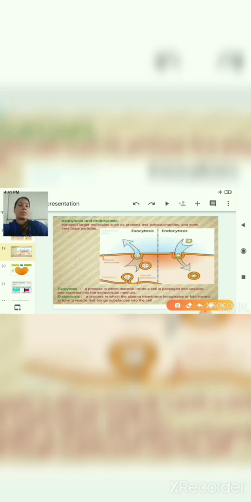In exocytosis, something is moving from inside the cell to the outside environment through the plasma membrane. So the thing which needs to be thrown out of the cell is packed inside a vesicle, and then it goes out of the cell. This process is called exocytosis, and it occurs through the plasma membrane.